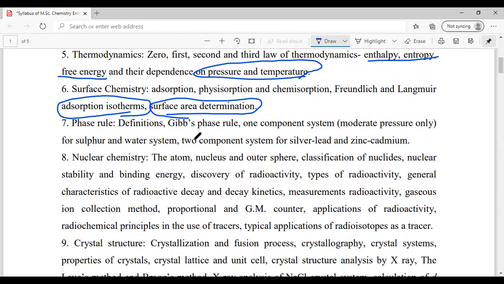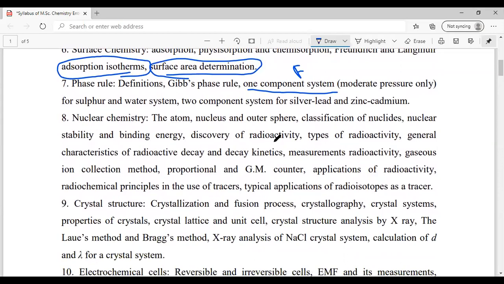Then in phase rule, you have to go through the one component system. The degree of freedom equation would be more important. The rest we will not be focusing on right now, but the most important things will be focused on.